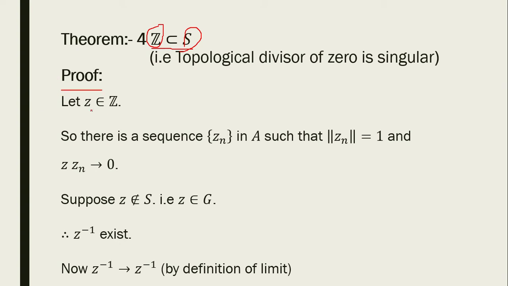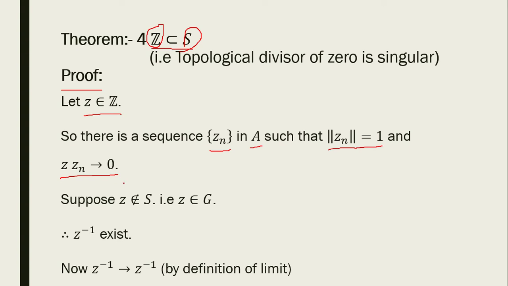Let Z belong to Z. So there exists a sequence Zn in A such that, by definition of topological divisor, norm Zn is equal to 1 and Z into Zn tends to 0.